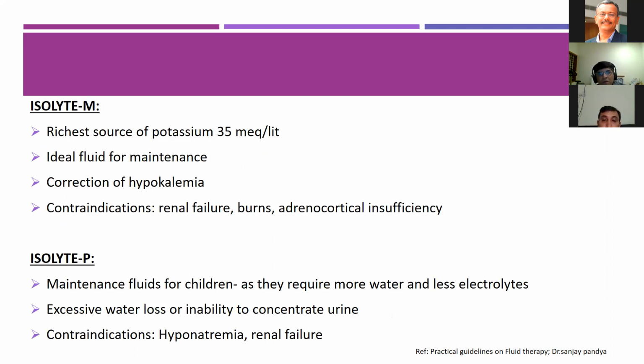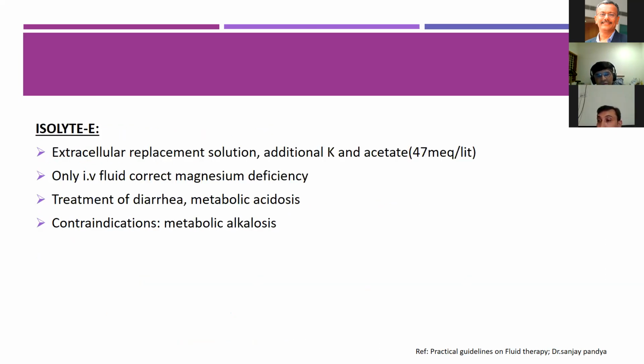Isolyte M is a fluid for maintenance and helps in the correction of hypokalemic states, and it is richest in potassium, around 35 milliequivalents per liter. It is contraindicated in renal failure, burns, and adrenocortical insufficiency. And Isolyte P is mainly used in pediatric patients as they require more water and less electrolytes, in excess water loss or inability to concentrate the urine, and it is contraindicated in hyponatremia and in renal failure.